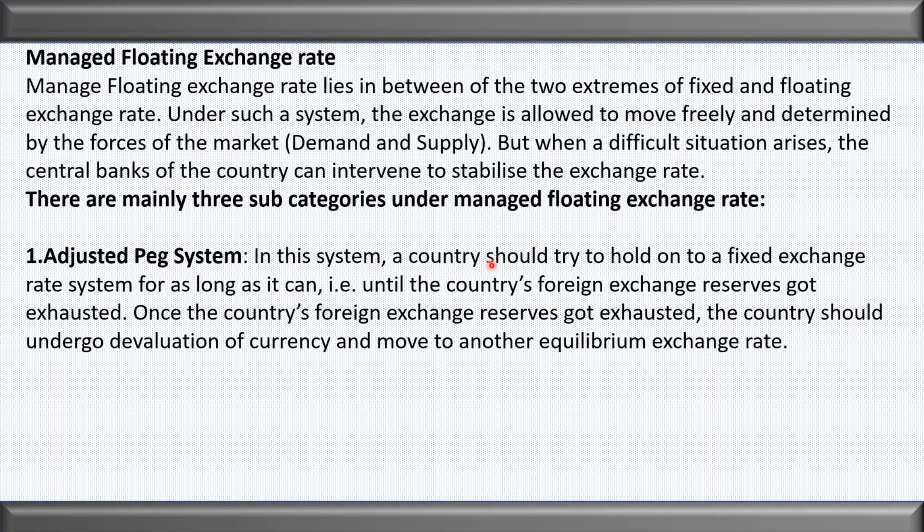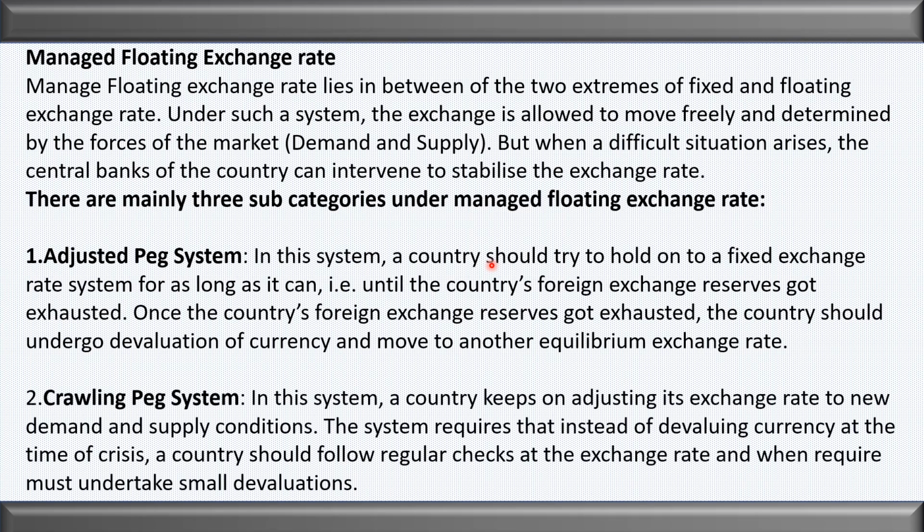Under the system, what is happening? The country tries to hold onto a fixed exchange rate system as long as it can, until the foreign exchange reserve gets exhausted and it becomes completely impossible for the country to hold the exchange rate. In that condition, what happens? The country should undergo devaluation of the currency and move to another equilibrium exchange rate. When I say devalue, it means the country will let the exchange rate increase and the new equilibrium exchange rate should be determined.